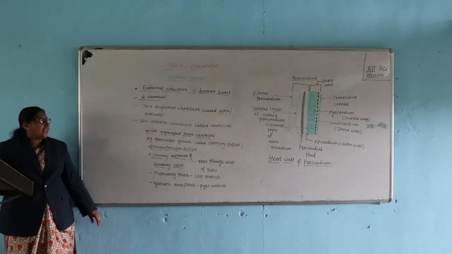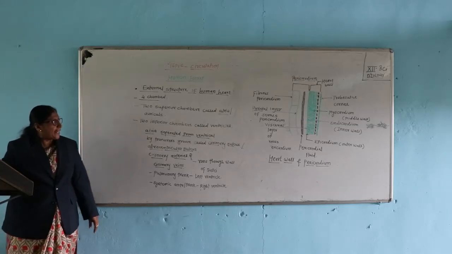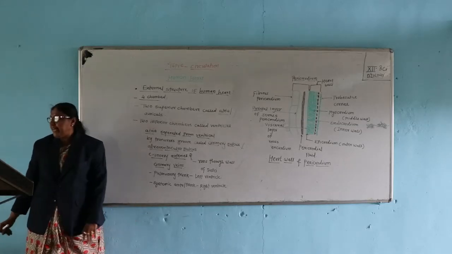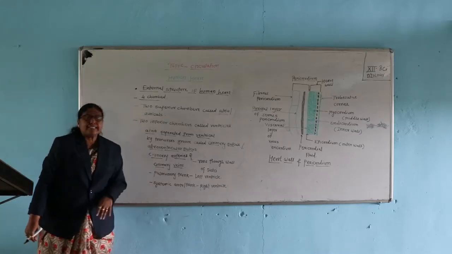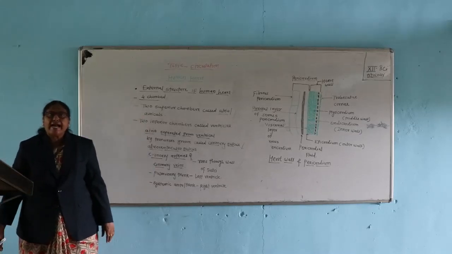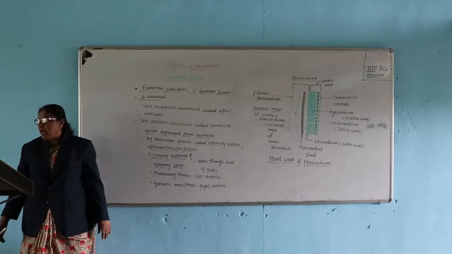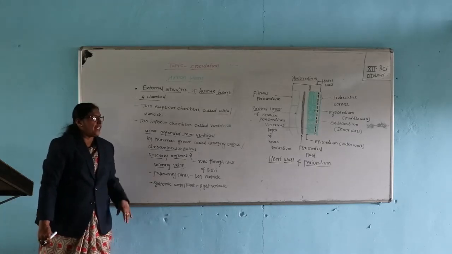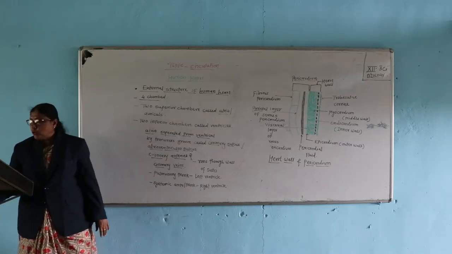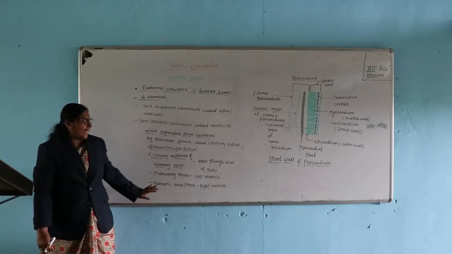The right atrium receives the superior and inferior vena cava, and the pulmonary veins open into the left atrium.